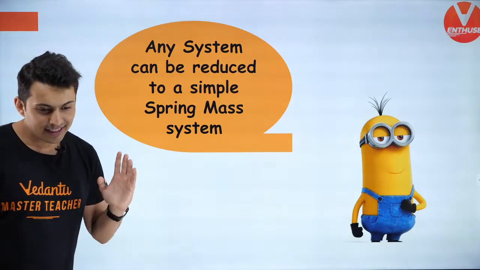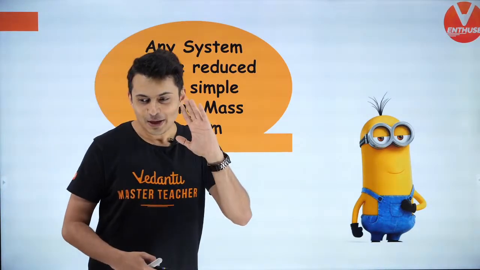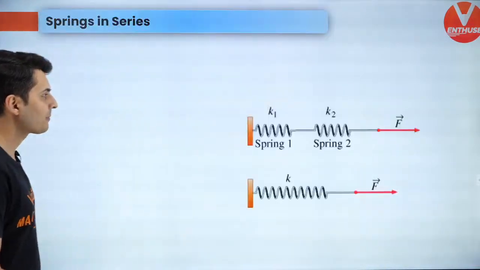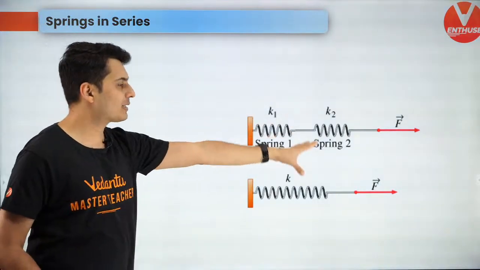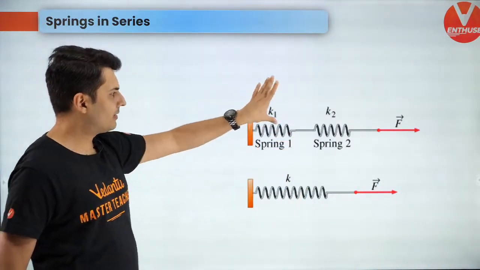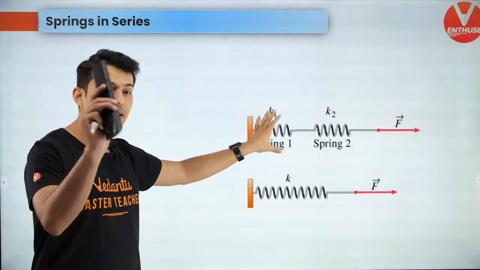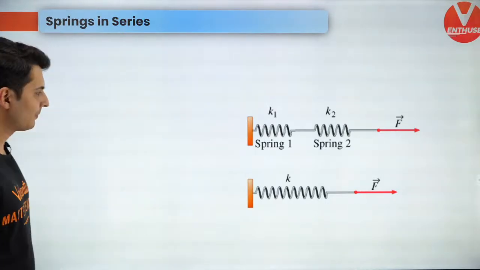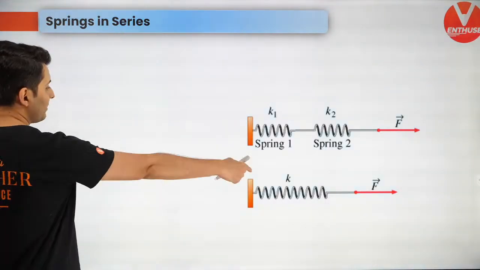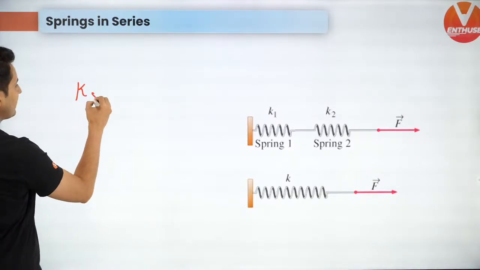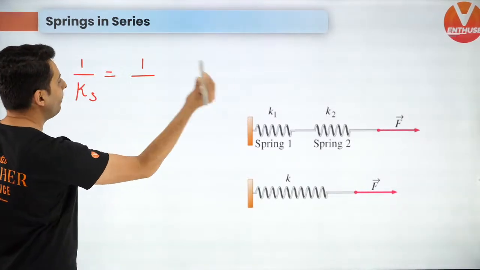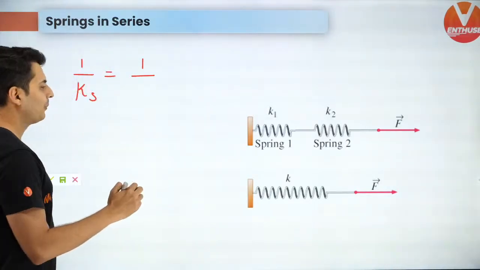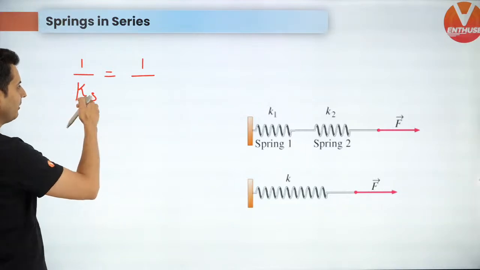Now, here's the next thing. Can we convert everything into a spring mass system? And the answer is yes. Imagine if there are multiple springs and there is a block attached. I can reduce those 2 springs or 3 springs or 4 springs into one single spring. And the equivalent spring constant in series is ulta, it's opposite of resistors. It's just like capacitors, by the way. If you are in 12th standard, you know what I'm talking about.